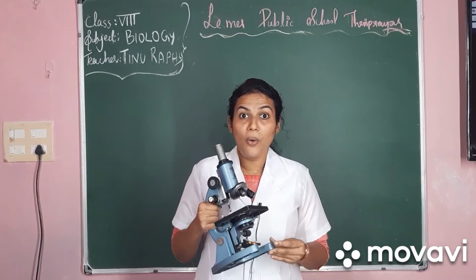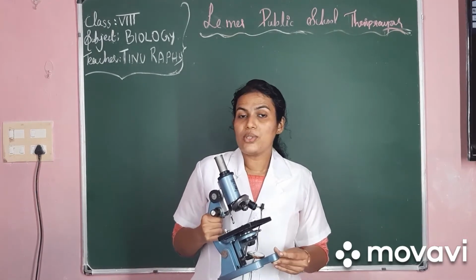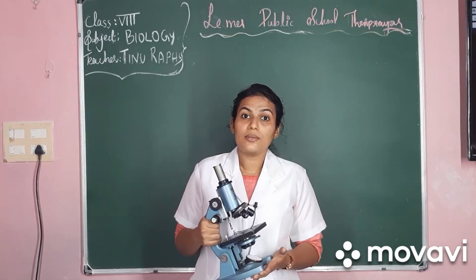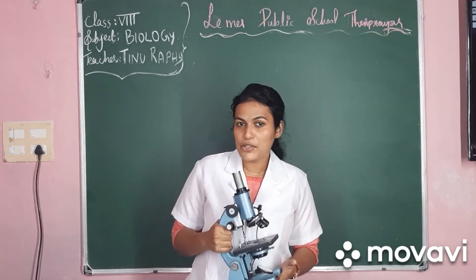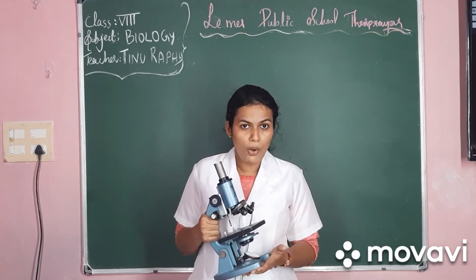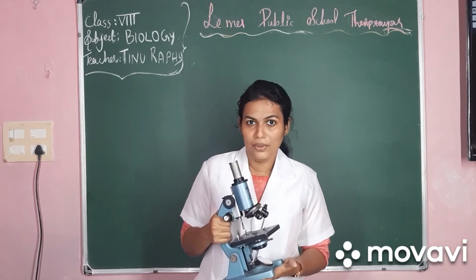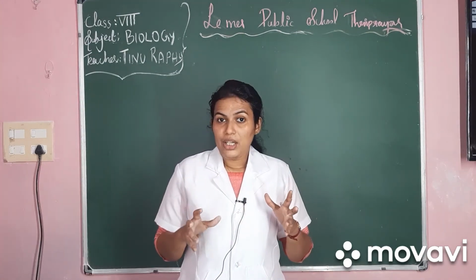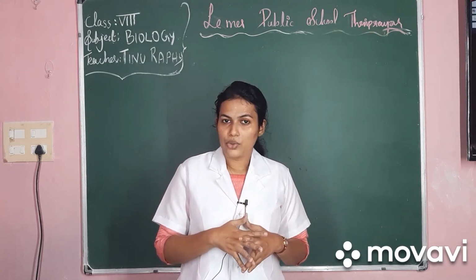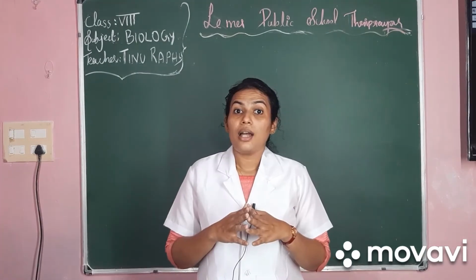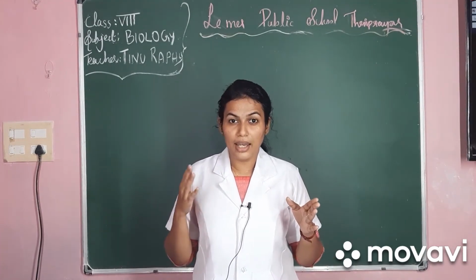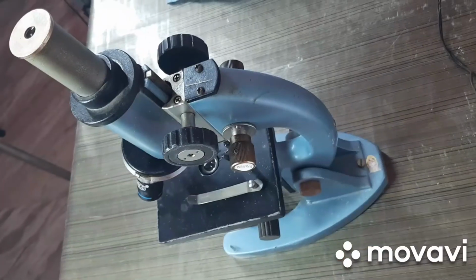And this is a compound microscope which we use in our labs. Figure 8.2 in your textbook shows the parts of a compound microscope. Now I will show you the parts of a compound microscope. The magnification power of a compound microscope ranges from 100 to 1500 times that of the naked eye.